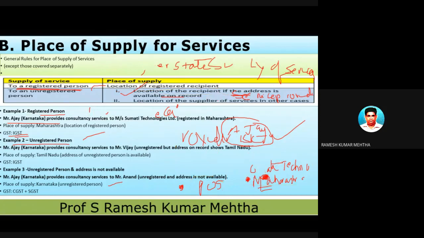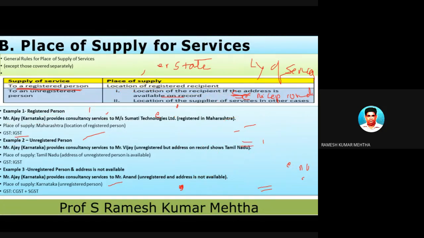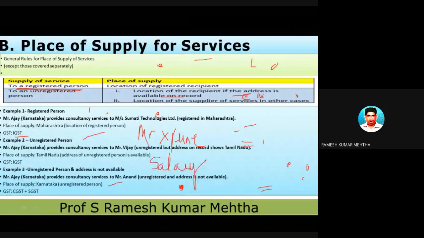Yesterday also I gave an example relating to banking services. So the same I will now use. For example, Mr. X is there in Pune, and he's not registered because X is a salaried person. He's doing a job. He's not registered under the GST Act. But what he has done, he has opened an SB account at Axis Bank. At Axis Bank, he has opened an SB account, and he avails ATM services. He will avail cheque services.